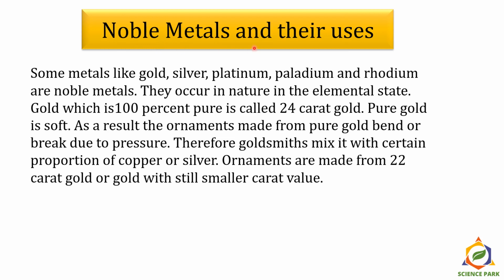Let's get to know about noble metals and their uses. Some metals like gold, silver, platinum, palladium and rhodium are noble metals. They occur in nature in the elemental state. Gold which is 100% pure is called 24 karat gold. We all know about it. Pure gold is always very soft. As a result, the ornaments made from pure gold bend or break due to pressure. Therefore, goldsmiths mix it with a certain proportion of copper or silver. Ornaments are made from 22 karat gold or gold with still smaller carat value.